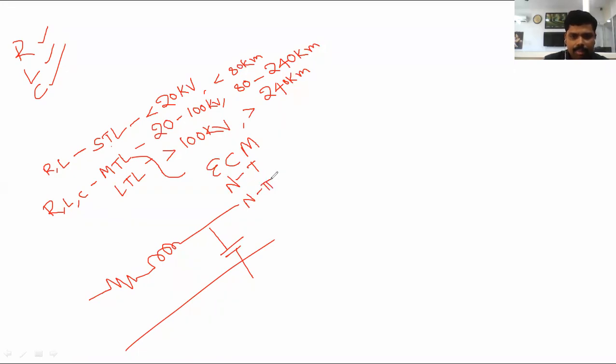The first one is the end condenser method. In the end condenser method, the whole capacitance is connected at the load end side. That comes under the end condenser method.